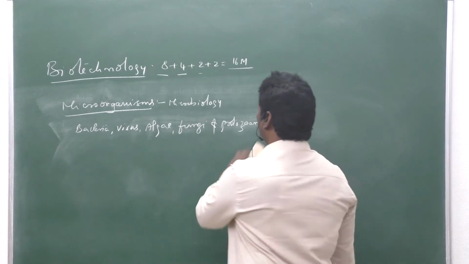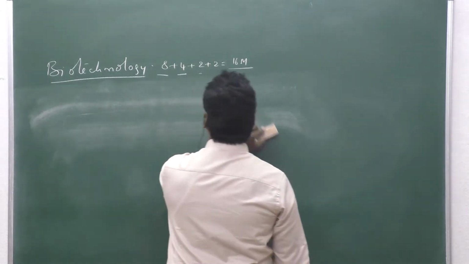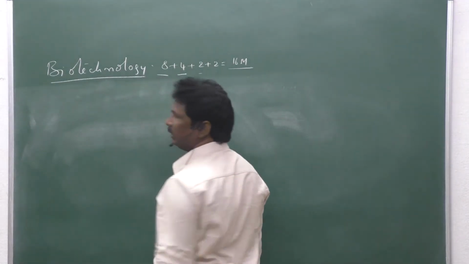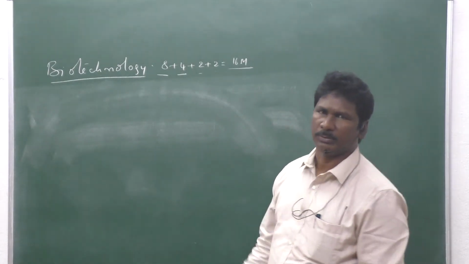In this, a large number of techniques are also used for the production of new organisms. To produce new organisms, we use different techniques.